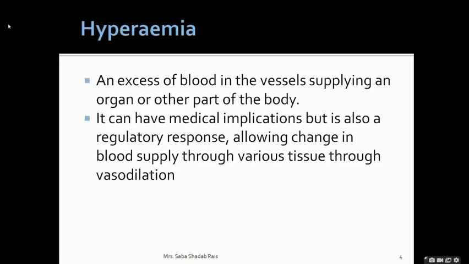So hyperemia is what? It is the excess of blood in the blood vessels or any part of the body. So hyperemia in short is the increase of blood flow to the different tissues in the body. It can have medical implications, meaning not necessarily that it occurs only at the time of death, but it is also a regulatory response, because if more and more hyperemia occurs, it can help in vasodilation and it may help to sustain the life for some time in the case of fish.